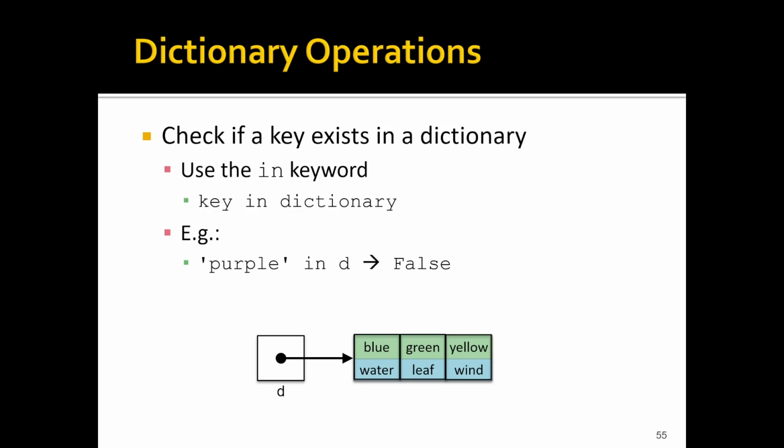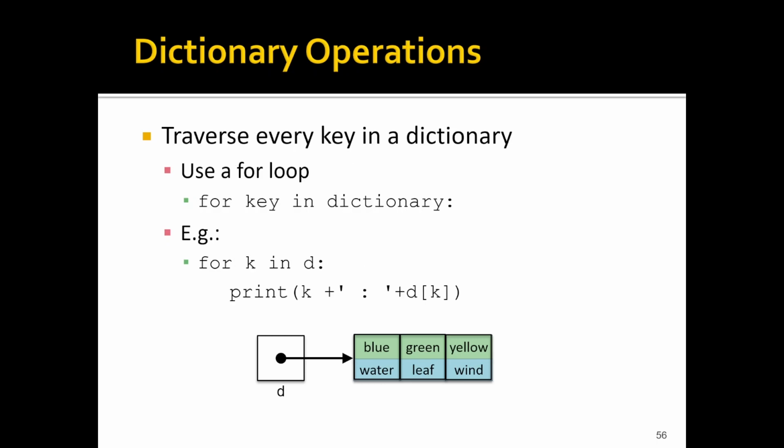So we can check for the membership of keys in our dictionary quite straightforwardly, but if we want to check for values in our dictionary, we have to do a traversal. A traversal on a dictionary looks like a normal for each loop, so for key in dictionary means iterate through each pair in that dictionary, and for each one, assign the key of that pair to our loop variable. So if we wanted to get the key and the value, we have the key already. We could access the dictionary at that key to get the value. So I could say for some key in some dictionary, I could print the key out, and then I could print out the value by accessing that dictionary at that specific key. So this simple example would print out all the key value pairs in our dictionary.